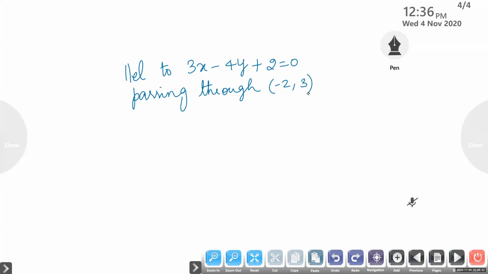I don't know, ma'am. What is the equation of the line parallel to ax plus by plus c is 0? What is the formula we wrote?